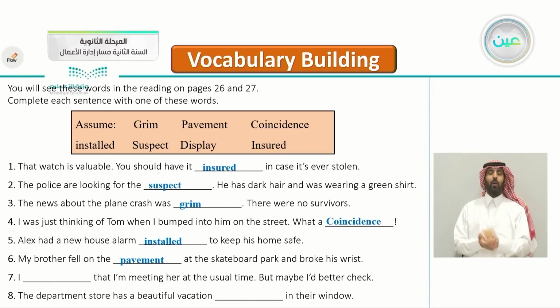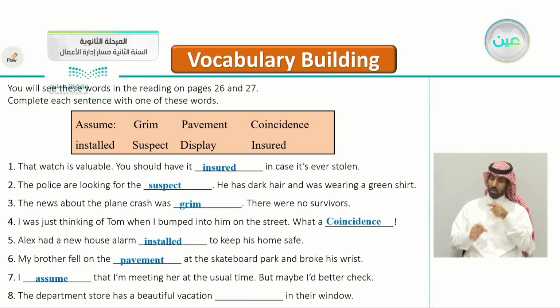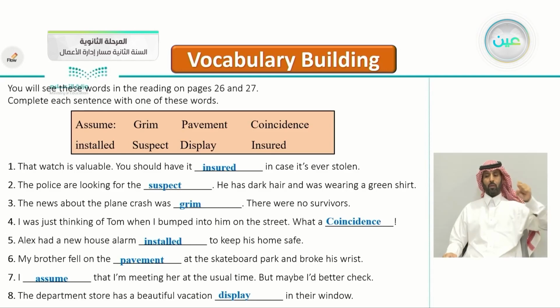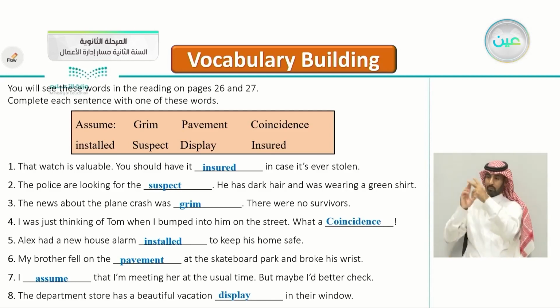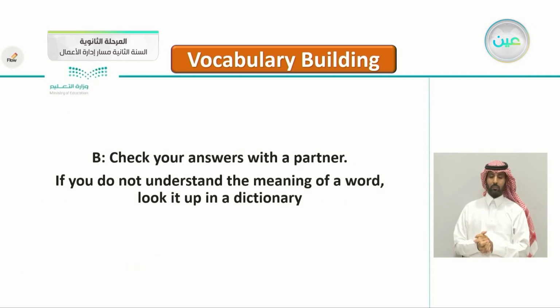So, very good, I assume that I'm meeting her at the usual time, but maybe I'd better check. Last one here, the department store has a beautiful vacation display in their window. Display is something to show people.